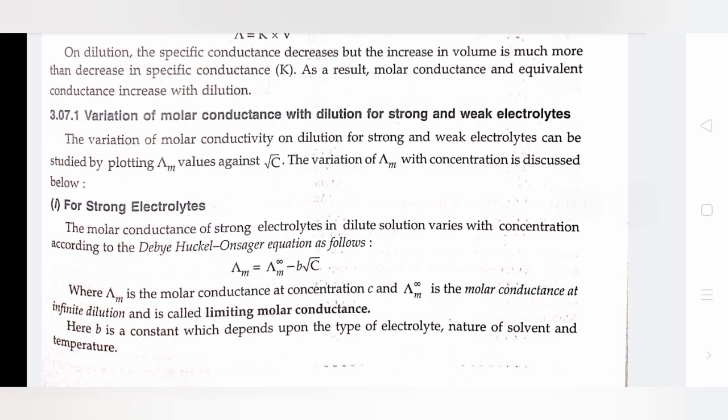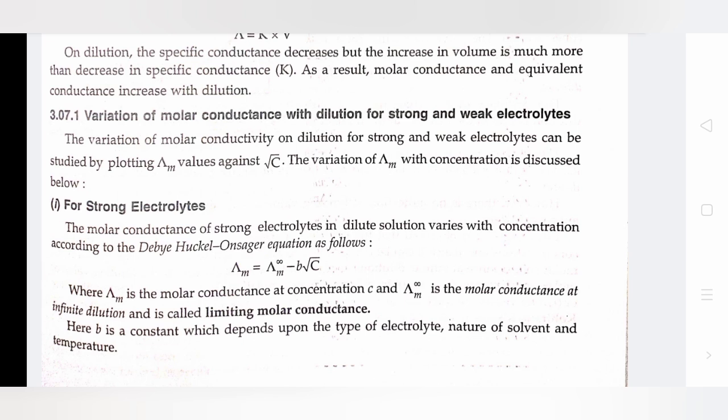Variation of molar conductance with dilution for strong and weak electrolytes. The variation of molar conductivity on dilution for strong and weak electrolytes can be studied by plotting Λ_M values against root C. The variation of Λ_M with concentration is discussed below.